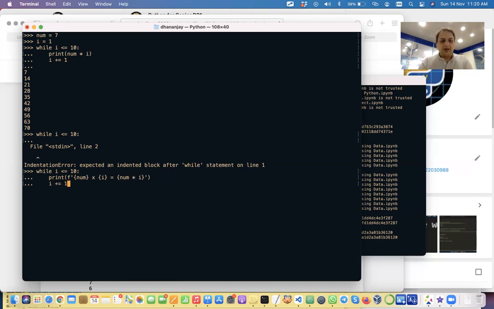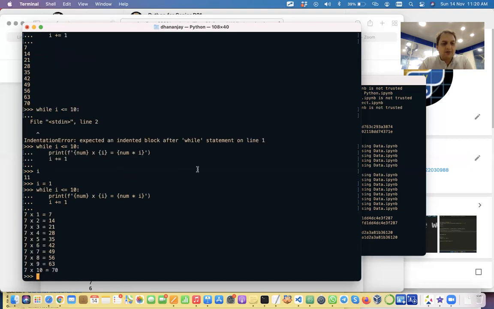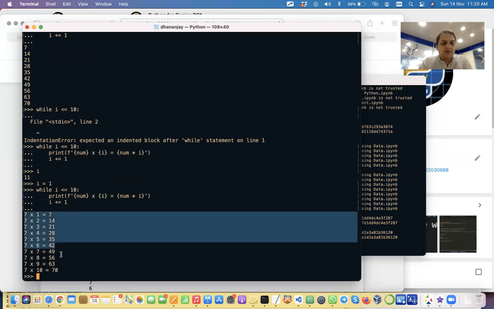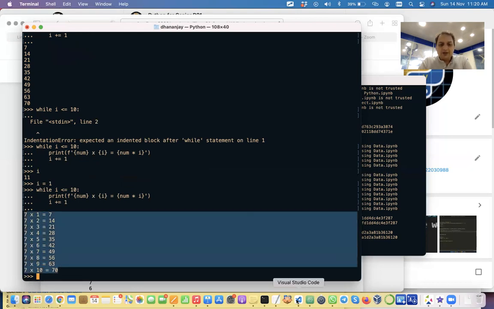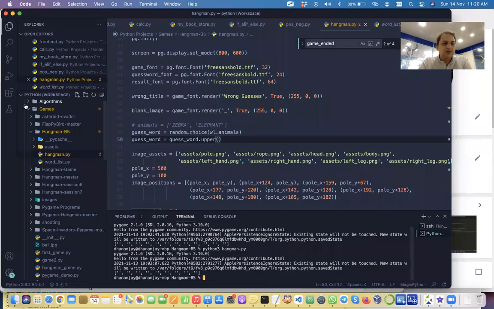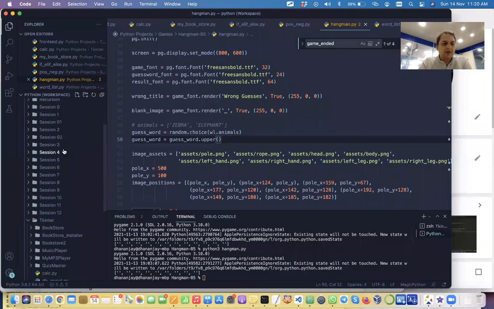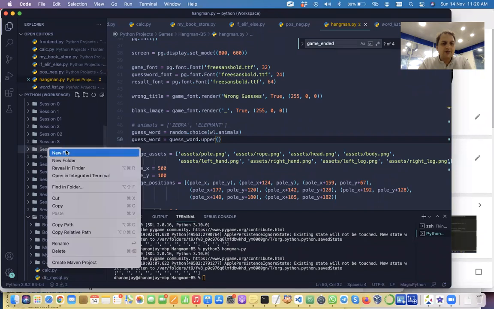We will increment I. Because the value of I has already become 11, you have to reset the value of I, right? So we'll say I is equal to 1 again. And then we will do something like this, and then again this. Now we are getting the proper format, the way we want, right? We can write this complete code in this session. So today is the fourth session, right?